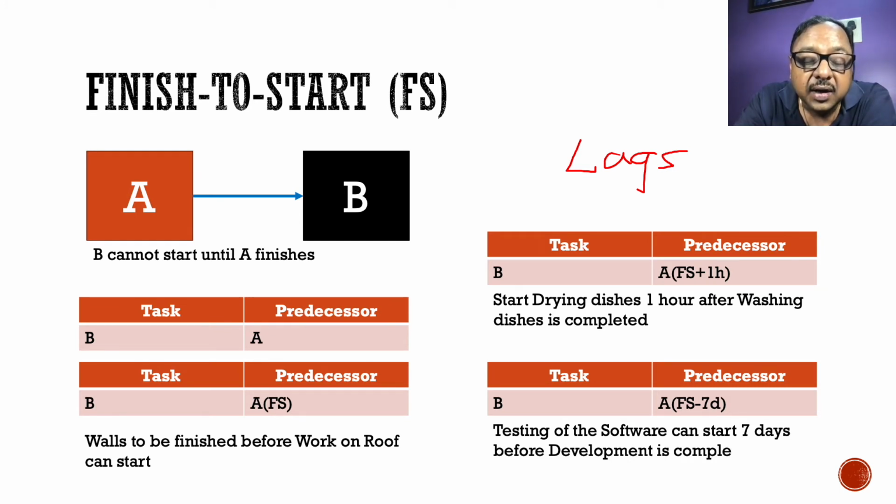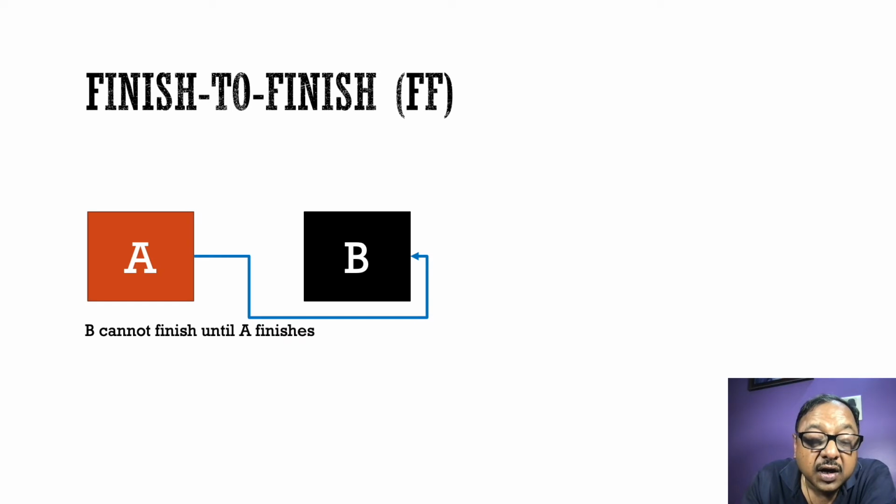If B is the testing activity and A is the development activity, A is the predecessor of B with a finish to start minus 7 days relationship. Finish to start is the most common type of relationship between two tasks. You will notice that in most project plans, most of the tasks have a finish to start relationship with their predecessors.